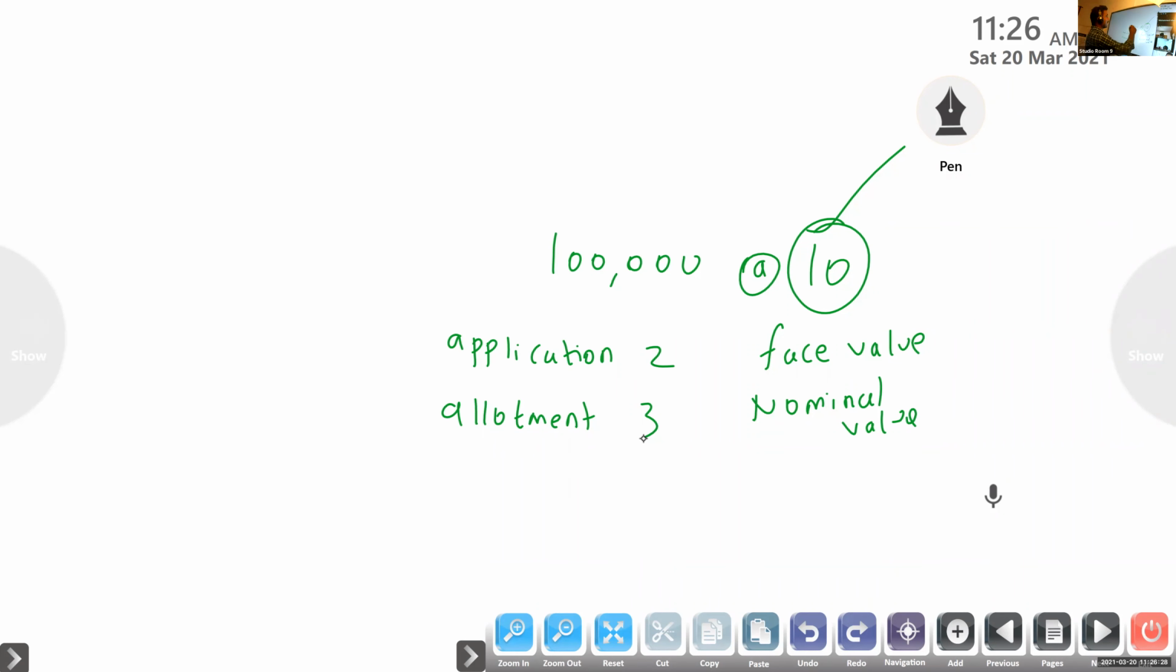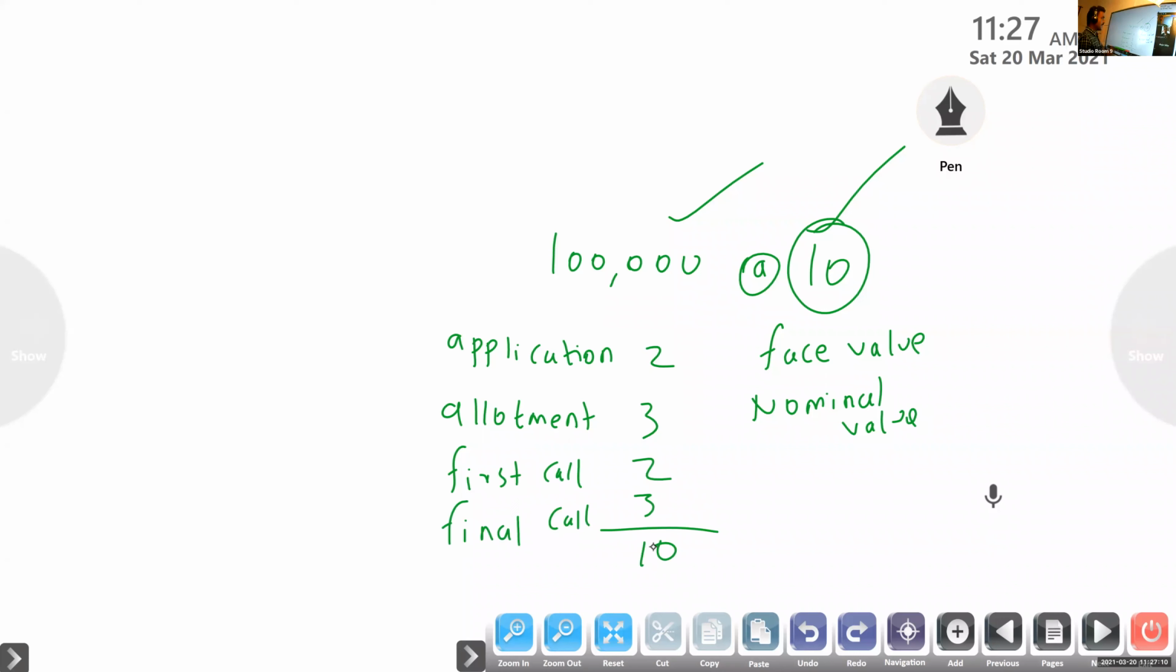Suppose the company has 1 lakh shares, but the public applied for 1,50,000 shares. Then what will they do? 50,000 they will reject, so those applicants won't get the share. The company will return the application money. So at allotment time only the applicant becomes a shareholder. Then the remaining they will collect in installments as first call, then final call. Total 10. Clear now?